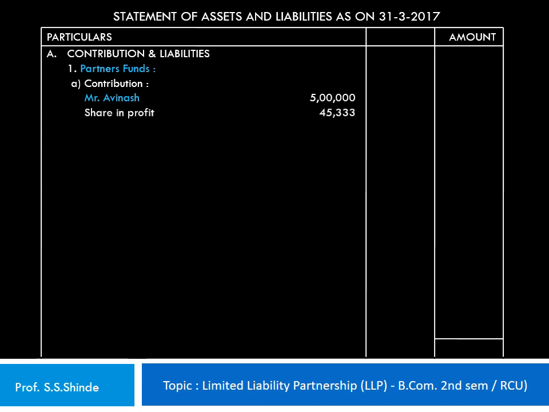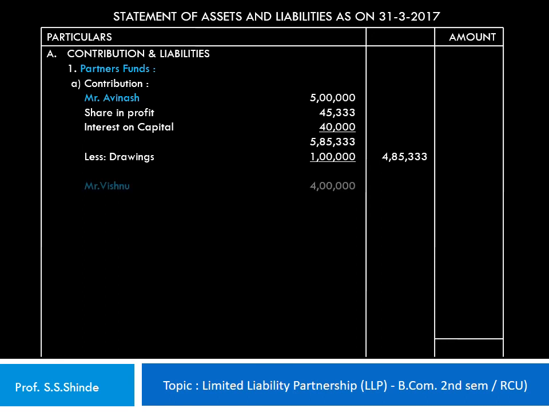We add his share of profit for the current year, that is 45,333 rupees. Interest on capital that he has earned is 40,000 rupees, taking the total to 5,85,333 rupees. From this, the drawings of rupees 1 lakh is deducted to give a net capital of 4,85,333 rupees.